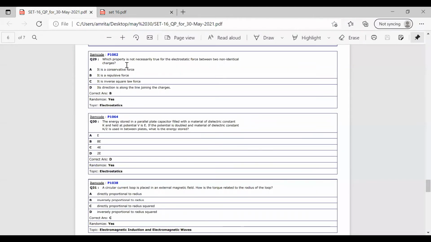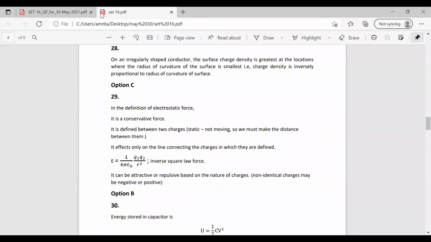But in the question, it is asked which property is not necessarily true for the electrostatic force between two non-identical charges. It is a conservative force always. It is an inverse square law force always. Its direction is along the line joining those charges. It is also true. But we know that this electrostatic force can be repulsive or attractive. So it is not necessarily true that it will always be a repulsive force. It can be attractive also. It will depend upon the charges, whether it is positive or negative. It will strictly depend on that.